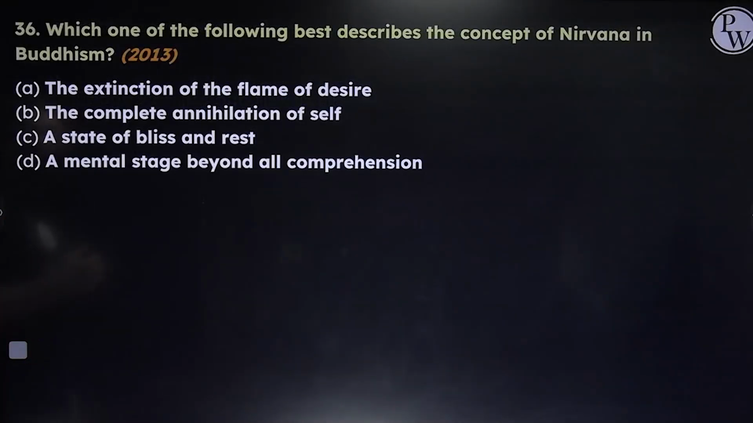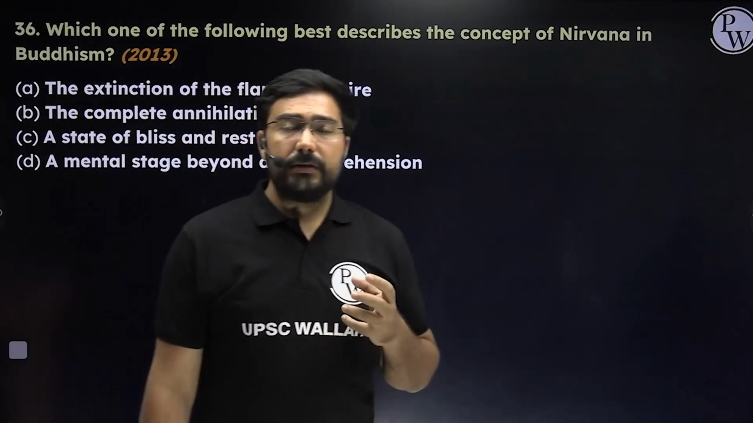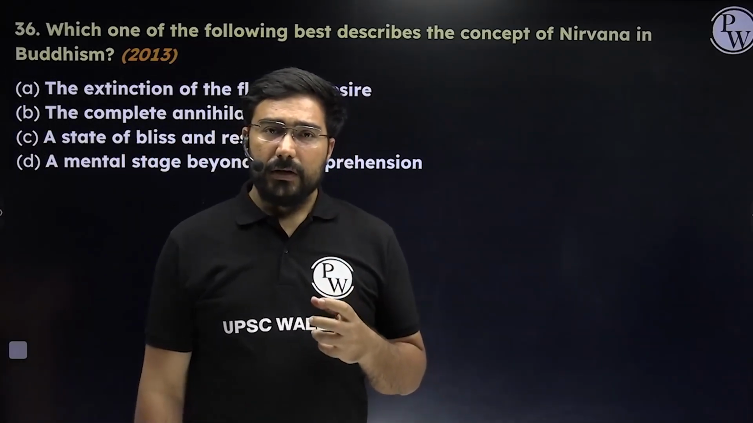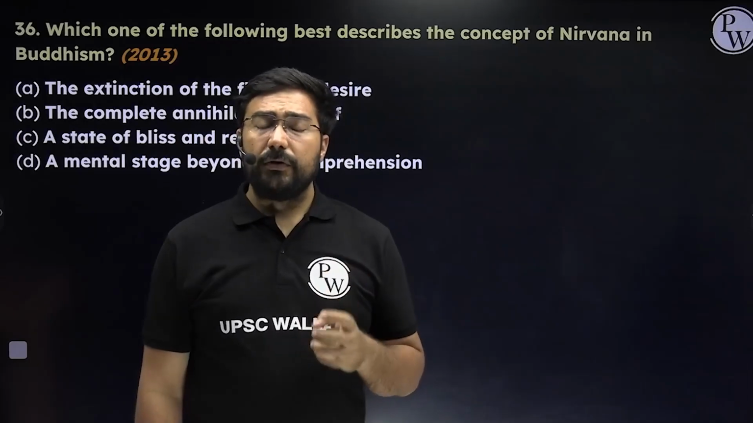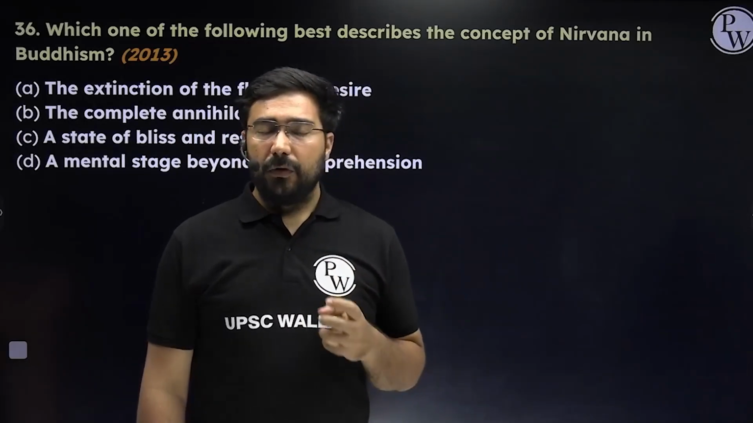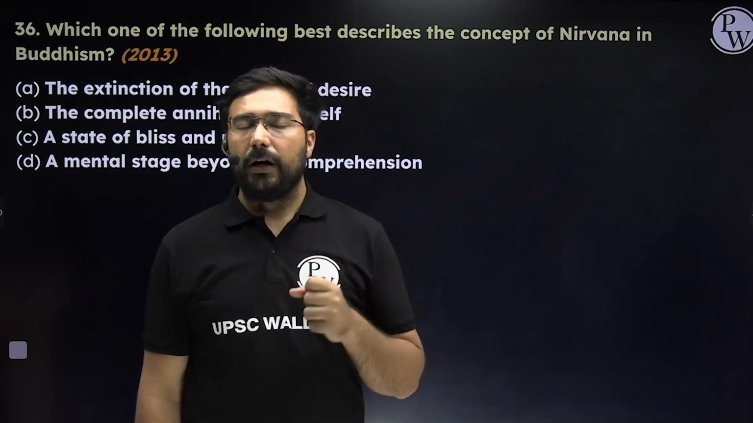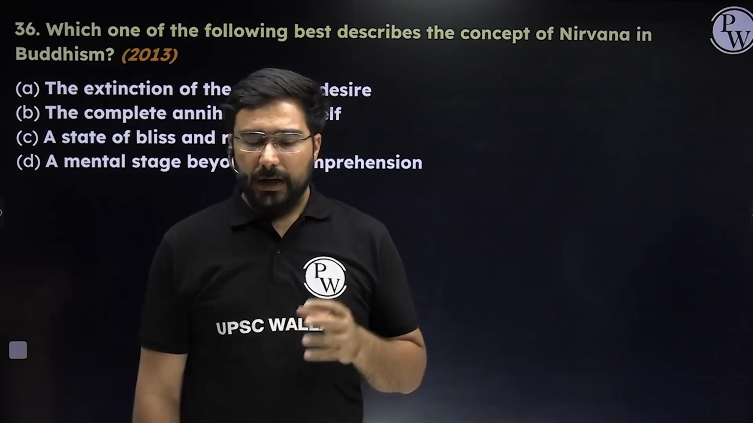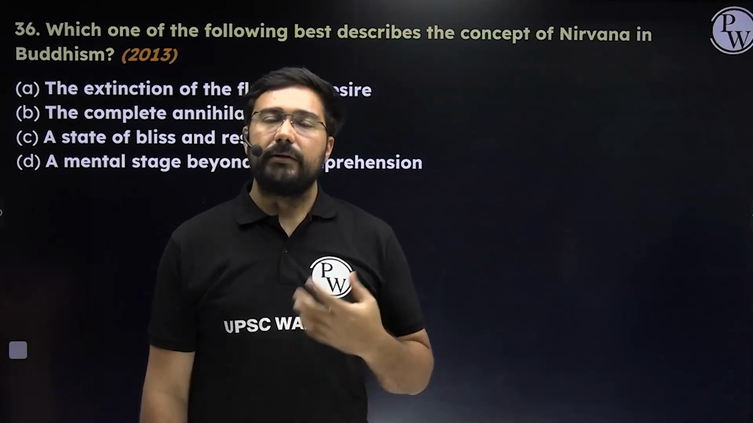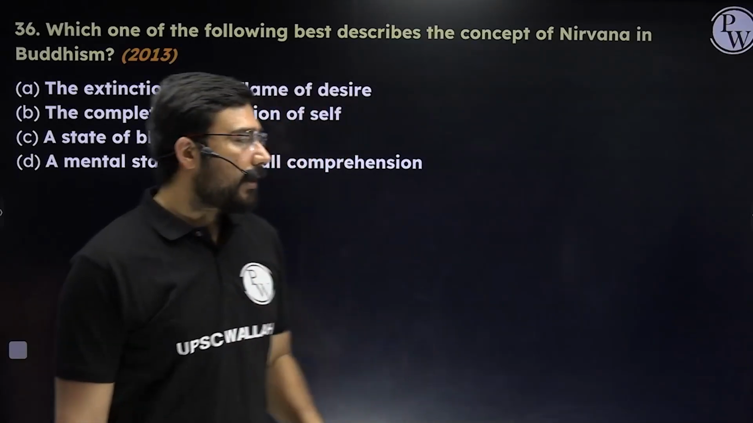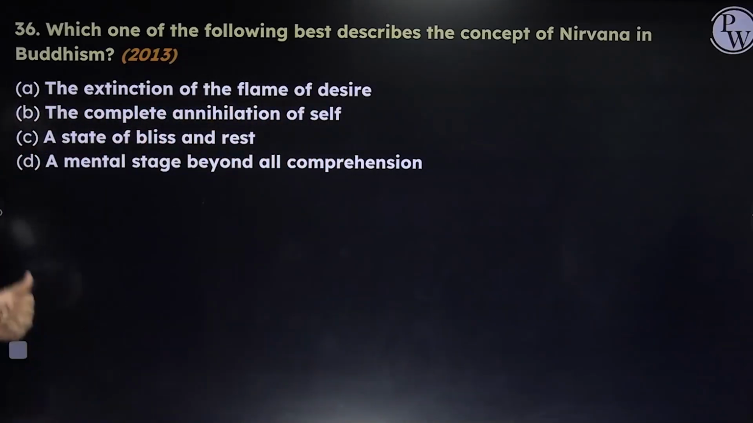Next, which of the following best describes the concept of nirvana in Buddhism? All of you know what nirvana is linked to. The one thing which is responsible for suffering is desire. And what is the pathway? The pathway is known as the Ashtfold path or the Eightfold path. And the final outcome is nirvana. Nirvana is nothing but the extinction of desire. So statement A makes sense, the extinction of the flame of desire.